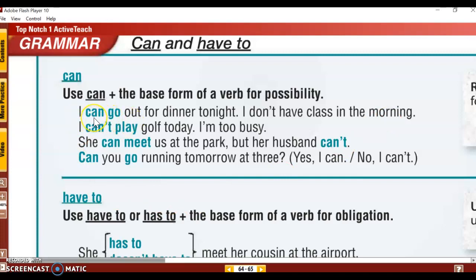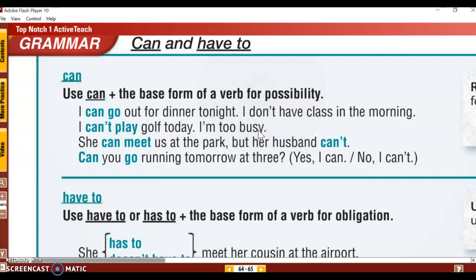I can is a positive possibility. What about this sentence? I can't play golf today. Can you say that? I can't play golf today. Why? I'm too busy. Do I have the ability to play golf?